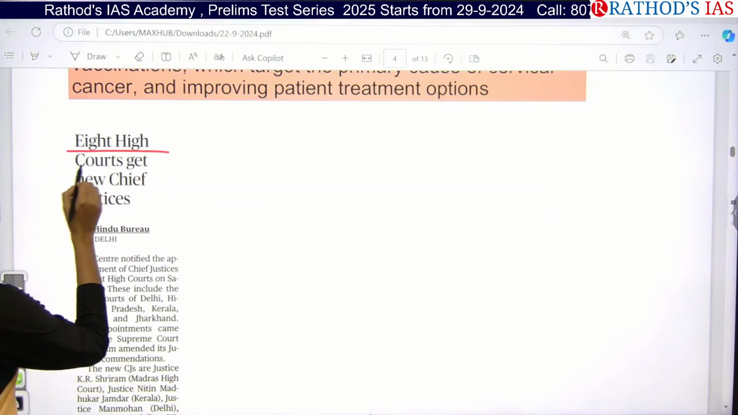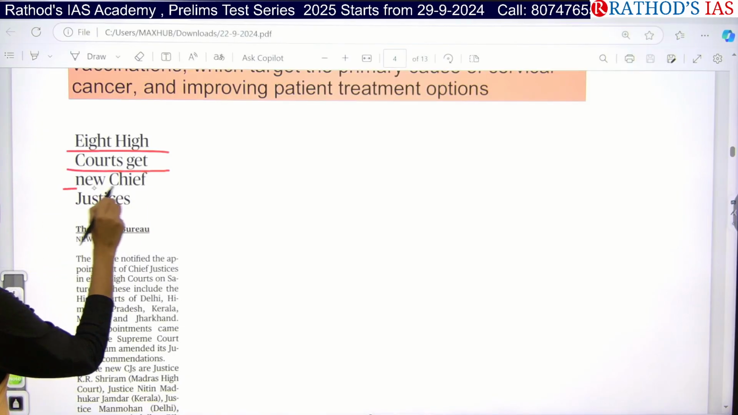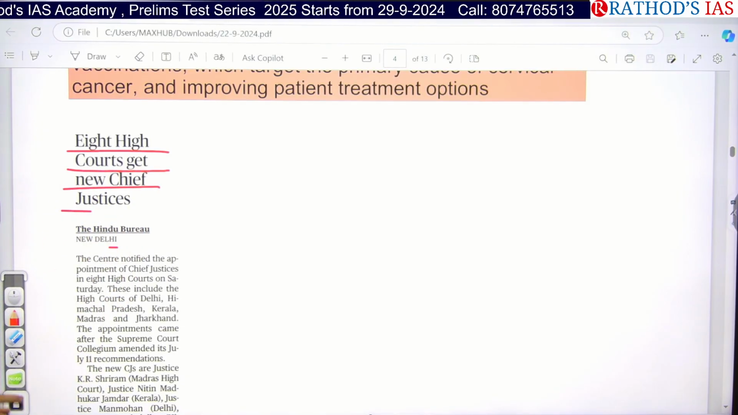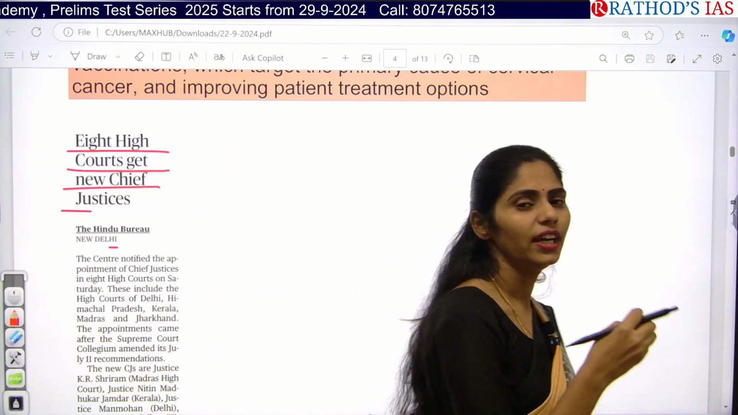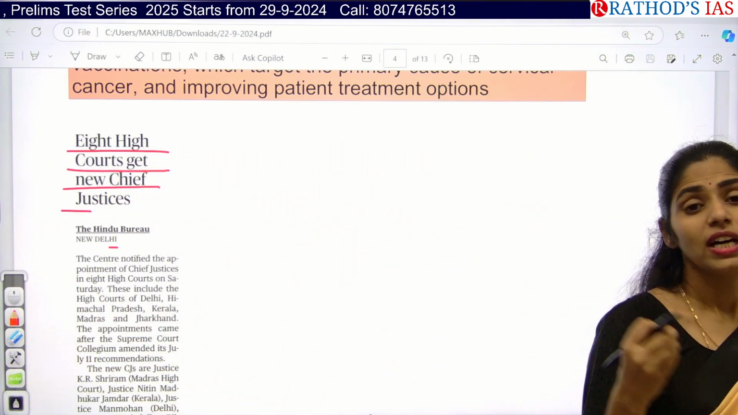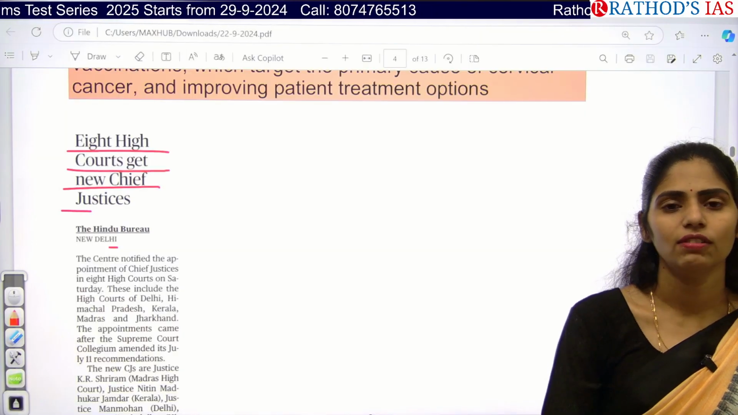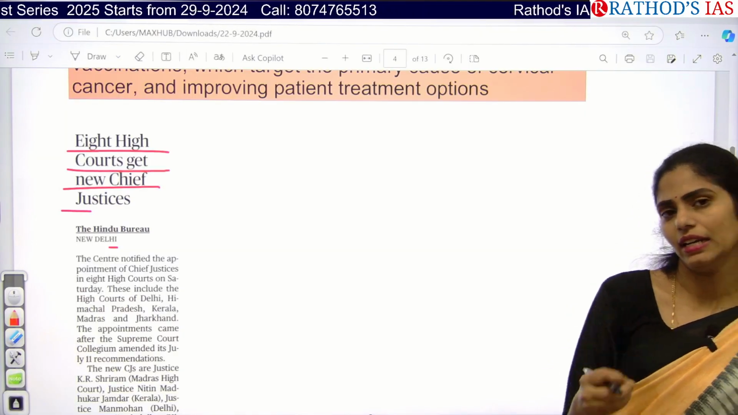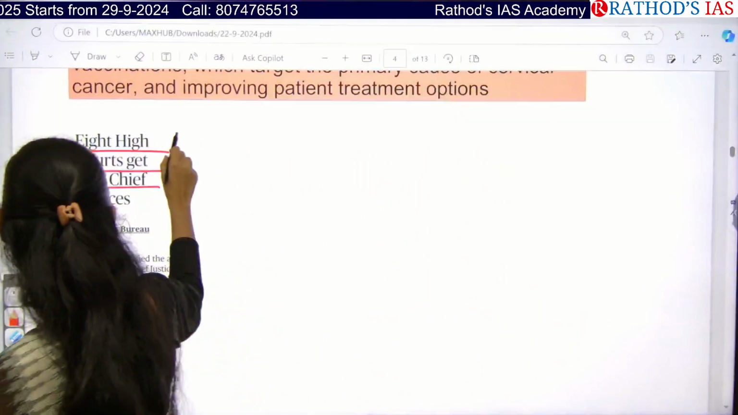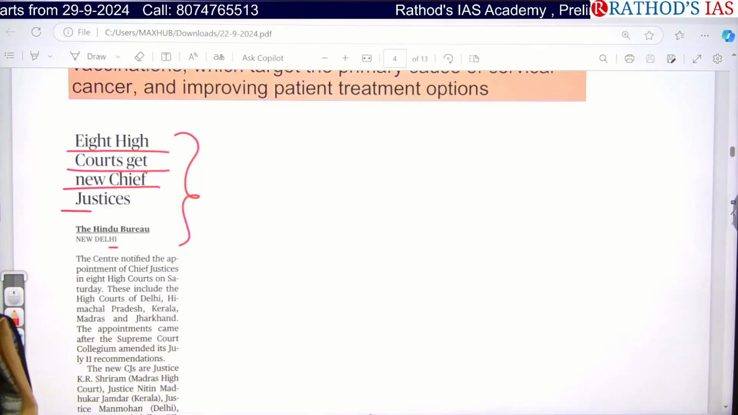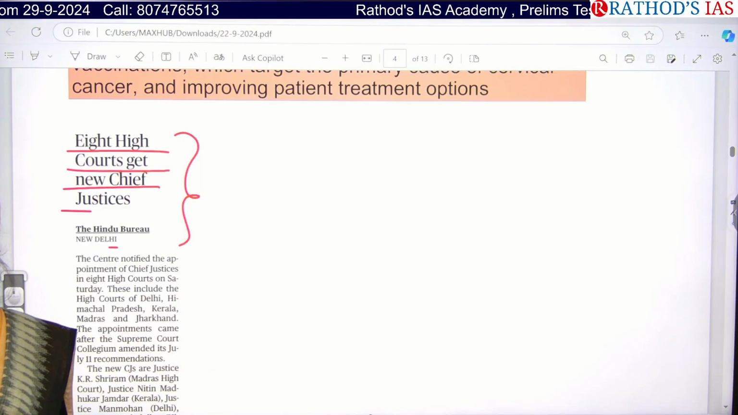8 high courts get new chief justices. Yesterday we discussed one article that the Supreme Court gave a direction to the collegium system to reveal the names within 1 week. So the Supreme Court demanded some action from this collegium system, and you can see the follow-up article: now 8 high courts are going to get chief justices.